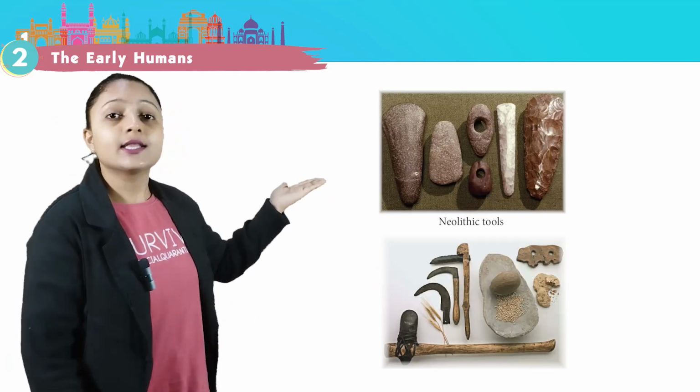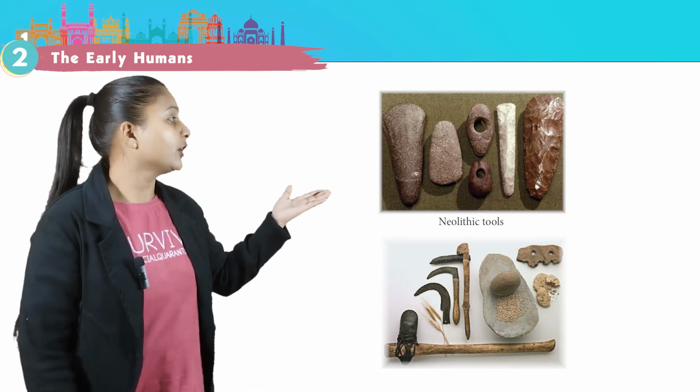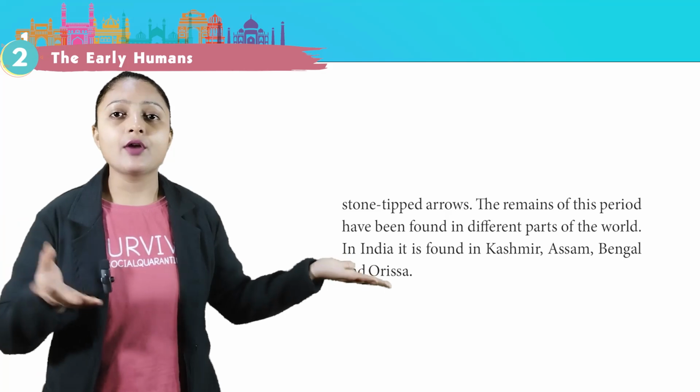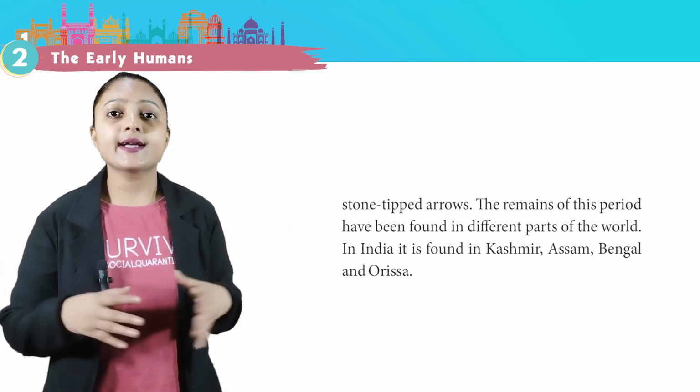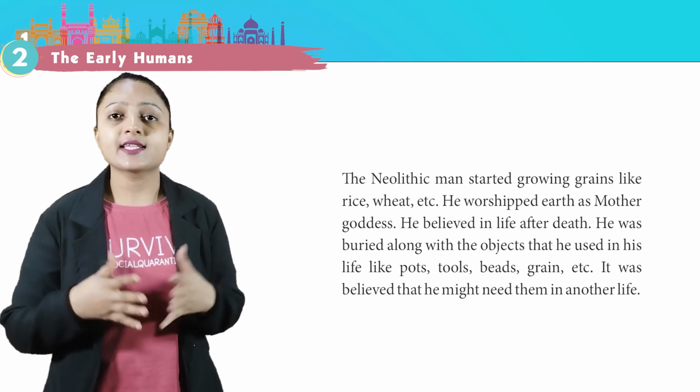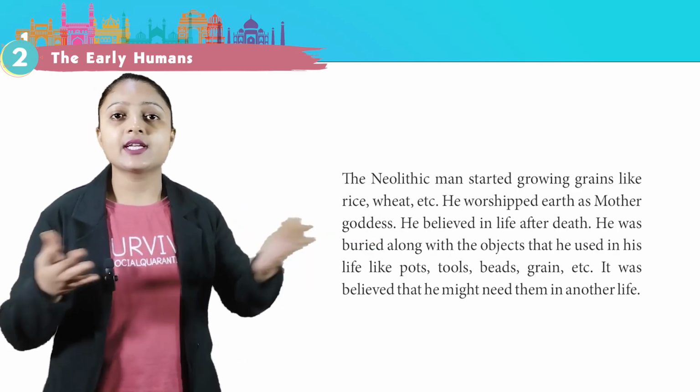Look at this image. This is the image of some Neolithic tools. Stone-tipped arrows. The remains of this period have been found in different parts of the world. In India, it is found in Kashmir, Assam, Bengal, and Orissa. The Neolithic man started growing grains like rice, wheat, etc.